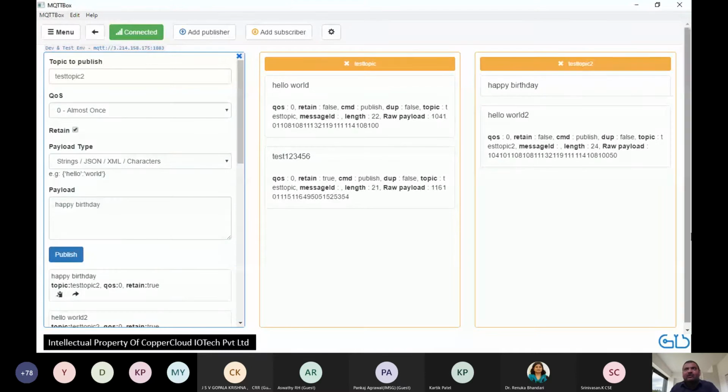Let me go back to my meeting. Right. So far I've been sending messages from one box to the other. I think some people might be thinking all this is software. Where is the message? I can't see the message. So let me fix that. What I'll do is I will subscribe to the same topic from my mobile phone as well. All right. So I have here, I'm subscribing to my mobile phone. Are we connected?